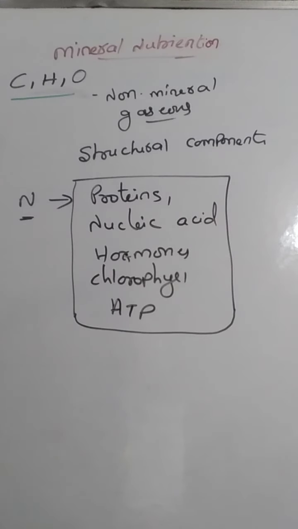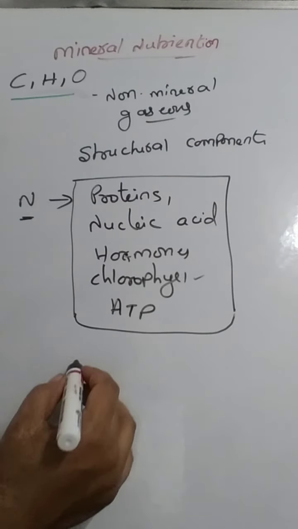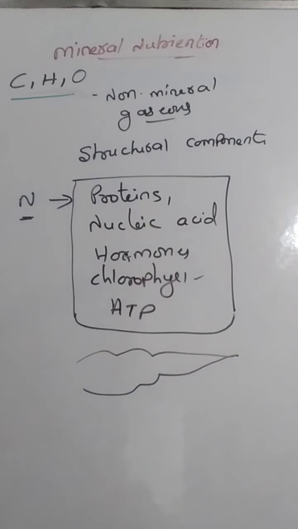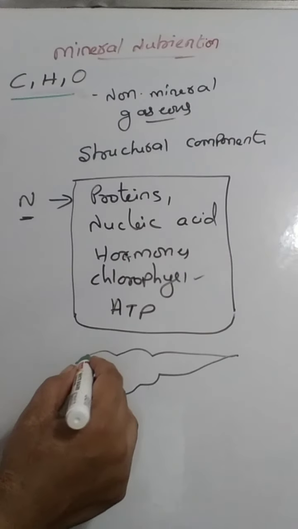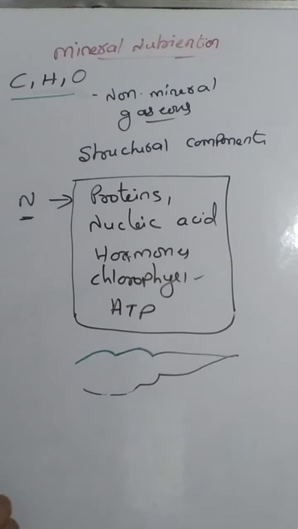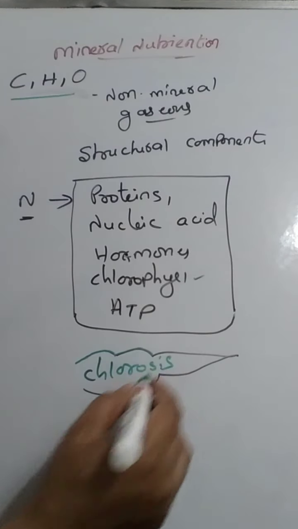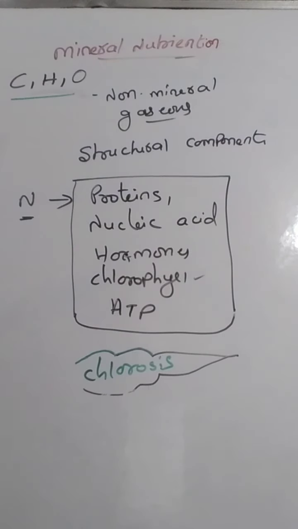So what happens if nitrogen becomes deficient? Nitrogen is present in chlorophyll, and leaves are generally green. If chlorophyll is absent, the leaves turn yellow. This yellowing of green leaves is called chlorosis. Deficiency of nitrogen causes chlorosis.